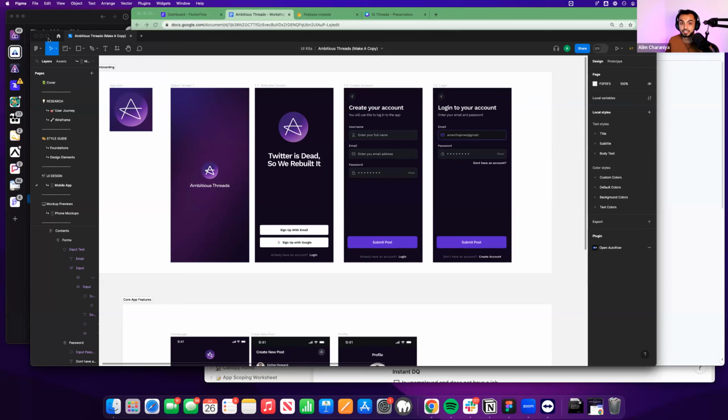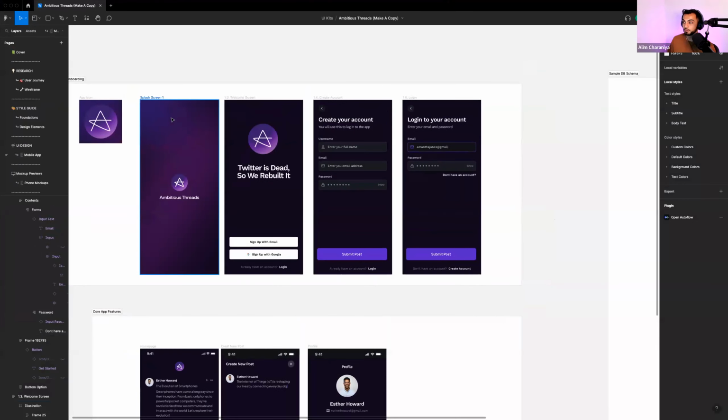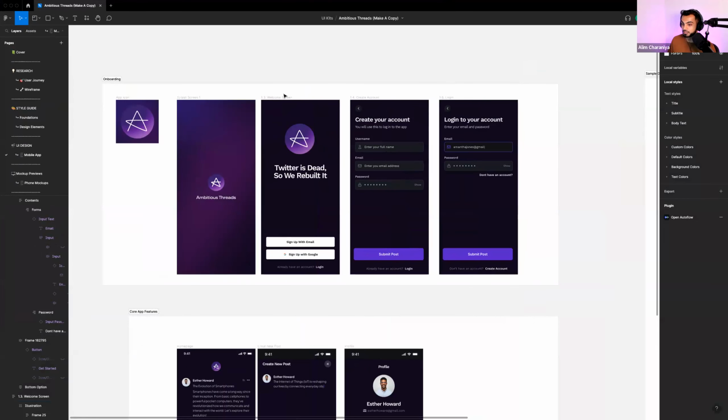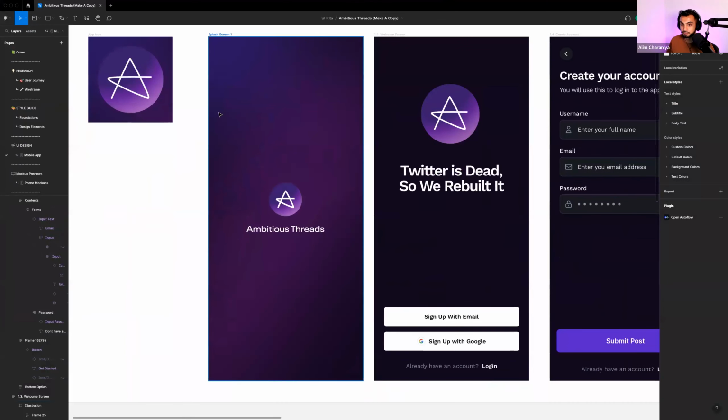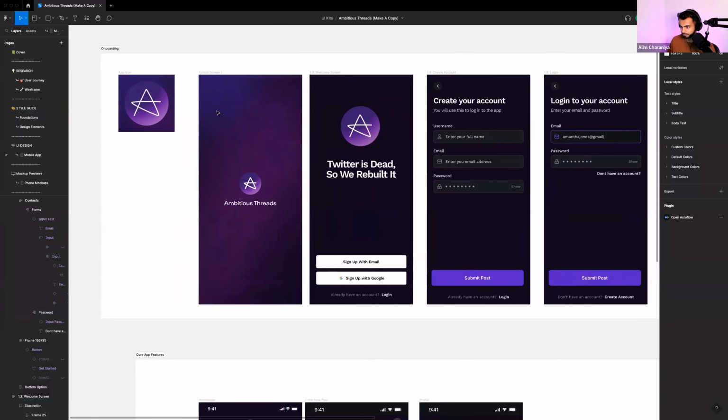Someone asked me if there's a way to increase the screen size. Yes, I'm just going to go full screen. Let me know if that works better. And then I'll try to zoom as much as I can. Thank you for the feedback.